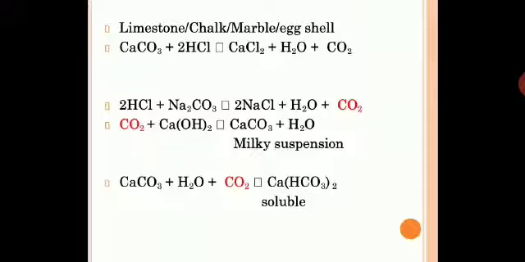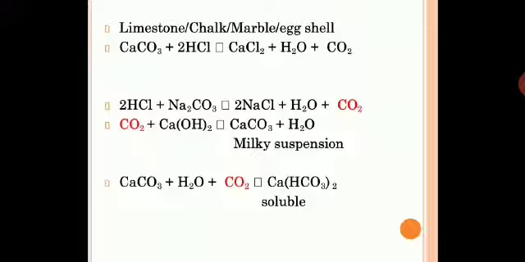How do you confirm the presence of carbon dioxide gas in the test tube or in the test which you have done? You pass it through lime water. What will happen? The lime water is colorless. When you pass carbon dioxide through lime water, carbon dioxide and calcium hydroxide will react to give you a milky suspension because of the formation of calcium carbonate, and water will remain as a medium. So due to the formation of calcium carbonate, there will be milkiness in the solution.